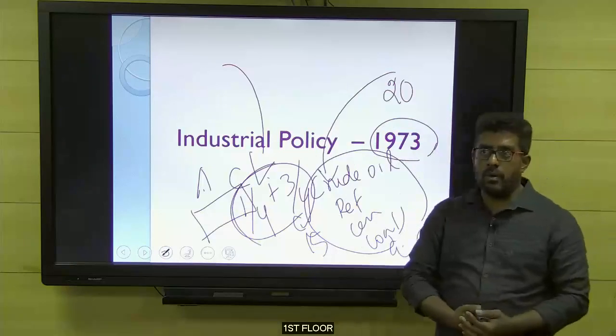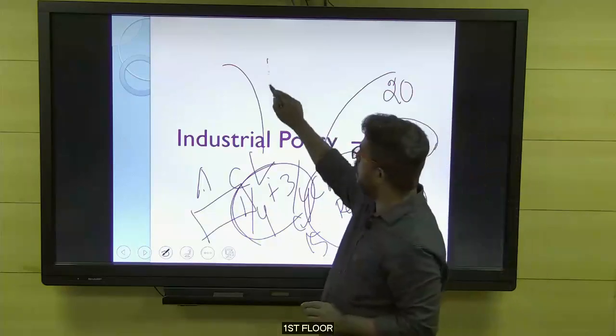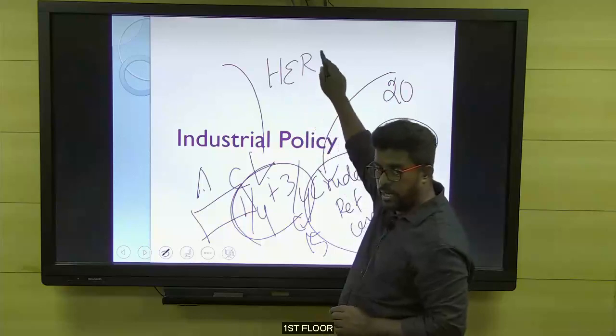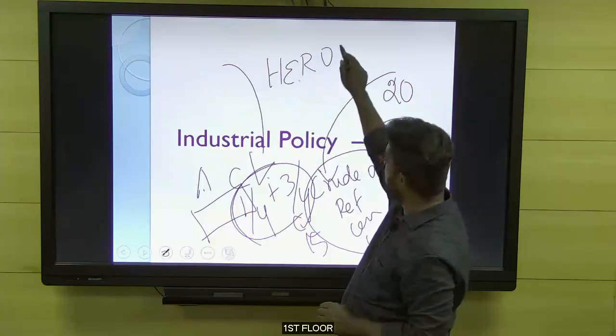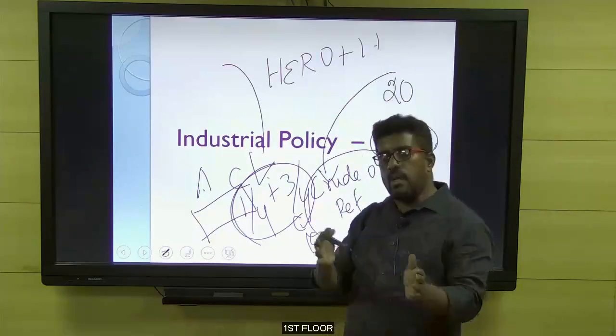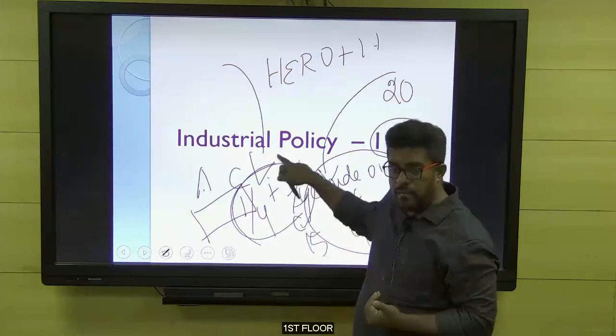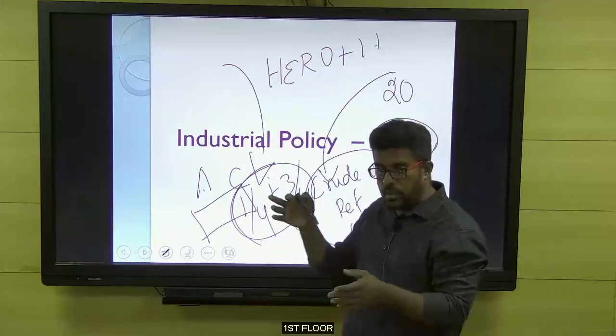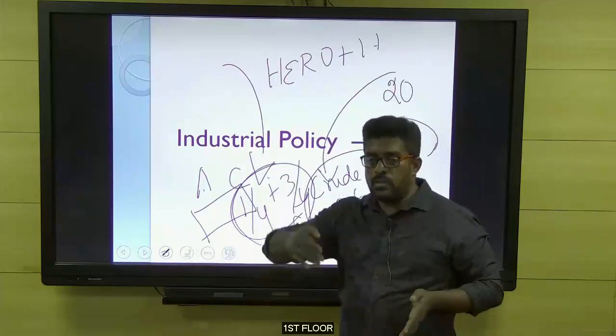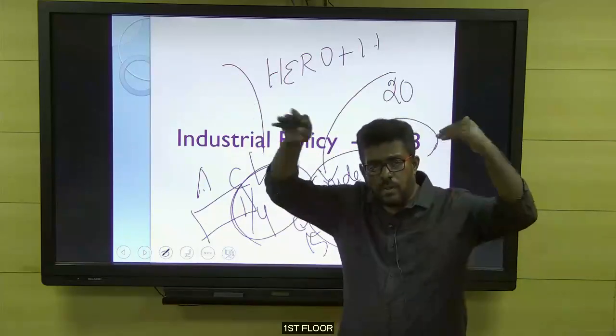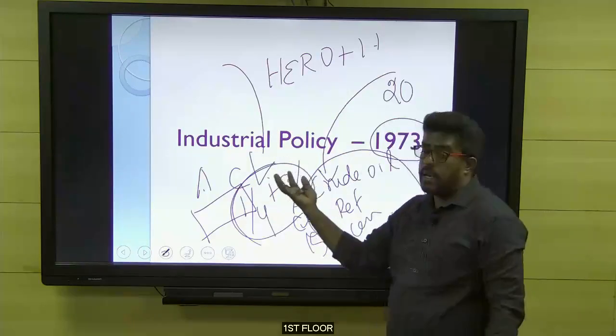For example, when I say the name Hero Honda, you automatically know that Hero is the Indian cycle manufacturing company and Honda is the Japanese major. Why did they choose Hero Honda? Because Honda cannot step in directly, they need an Indian partner. Maruti Suzuki, Maruti Udyog is Indian, then Suzuki. Kawasaki Bajaj, it keeps on going, because the law demanded that.